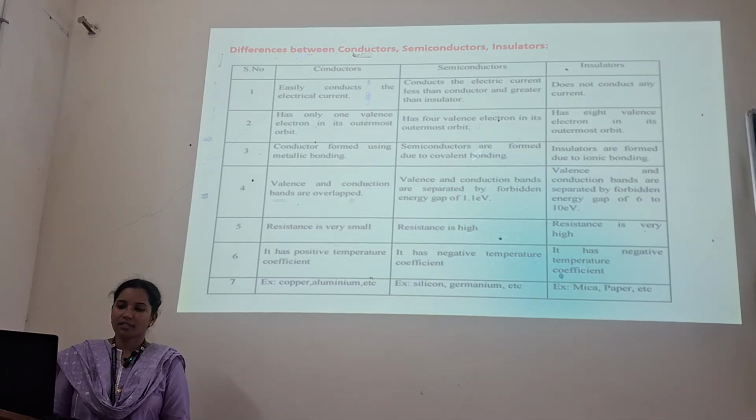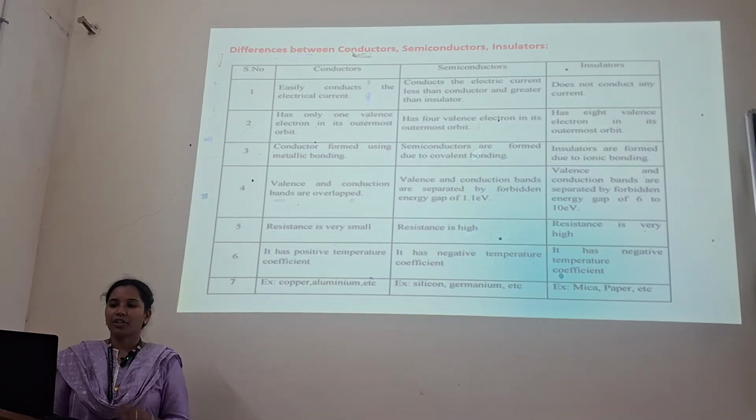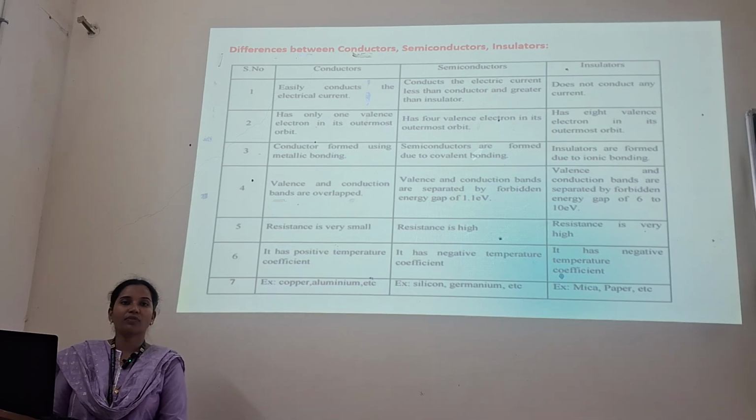Coming to the conductors, resistance is very small. In semiconductors, resistance is high, and in insulators resistance is very high. Conductors have a positive temperature coefficient. Semiconductors have a negative temperature coefficient, and insulators also have a negative temperature coefficient. Examples of conductors are copper and aluminum. Examples of semiconductors are silicon and germanium. Examples of insulators are mica and paper.